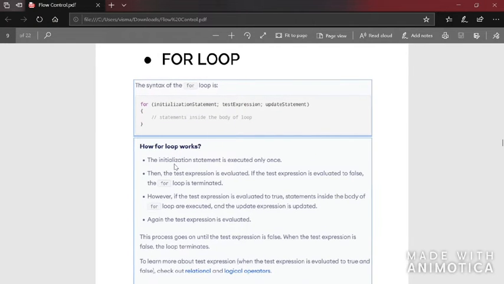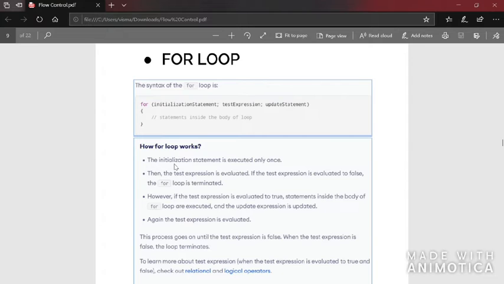Now let us see what a for loop is. There are 3 main loops available in C: for loop, while loop, and do while loop. For loop and while loop are entry controlled loops, whereas do while loop is an exit controlled loop. Please make note of that.